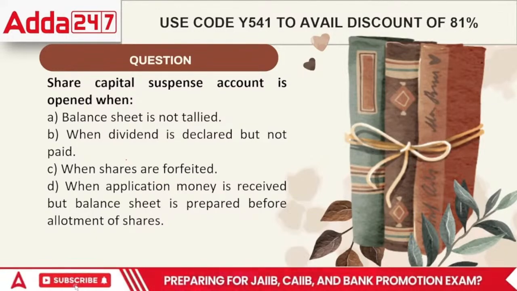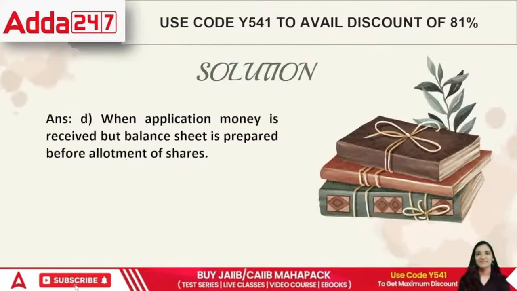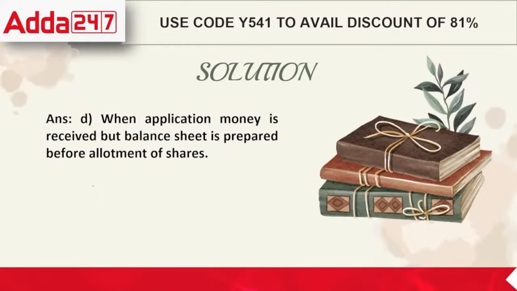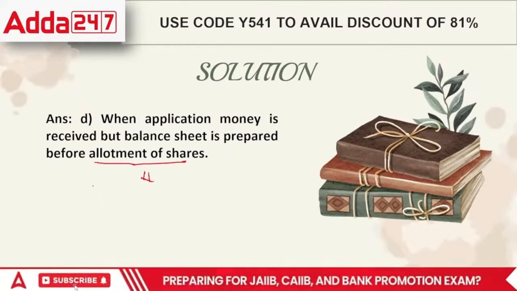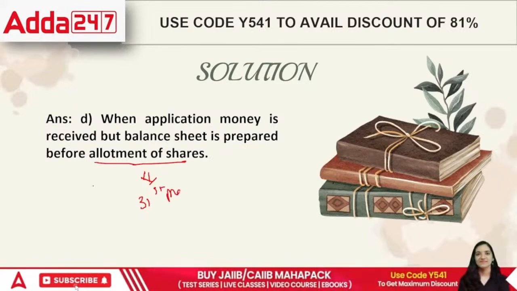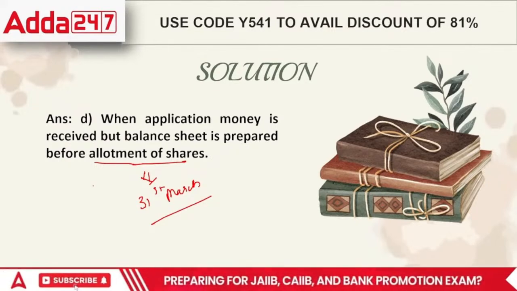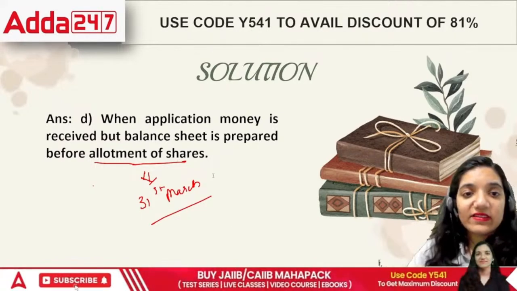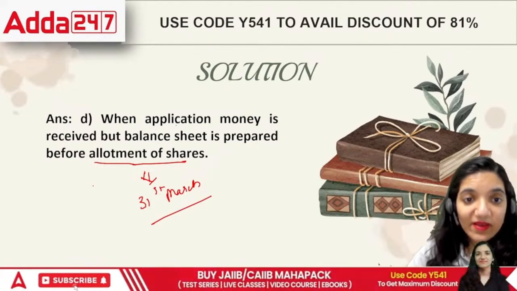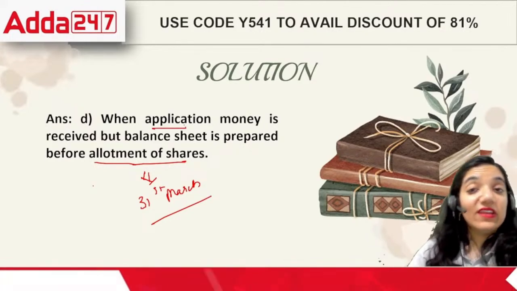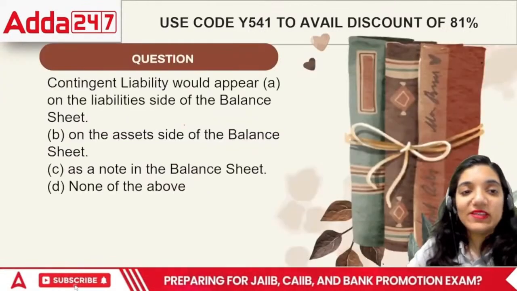But when a share capital suspense account is opened, that means you have received application money but are yet to make allotment and the year end, 31st March, is there. At this point of time we cannot allot shares to the people, so we will have to wait, right? So in this case, what would be the correct answer, everyone? The correct answer would be D, that it can be done but only when the application is received and allotment is yet to be made.